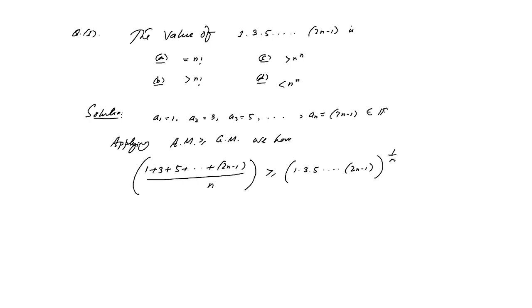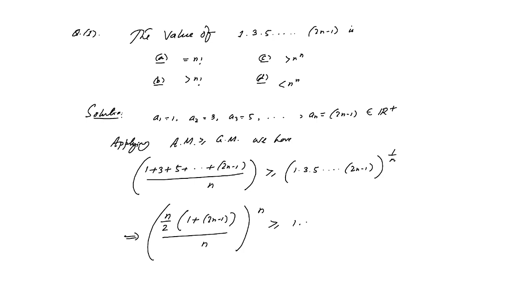Here you can see all are positive real numbers, so we can apply the result arithmetic mean greater than or equal to geometric mean. The sum is the sum of n numbers in arithmetic progression, and the common difference is 2. So the sum is n by 2 times the first term plus the last term, that is (n by 2)(2n minus 1 plus 1) by n, all to the power n.